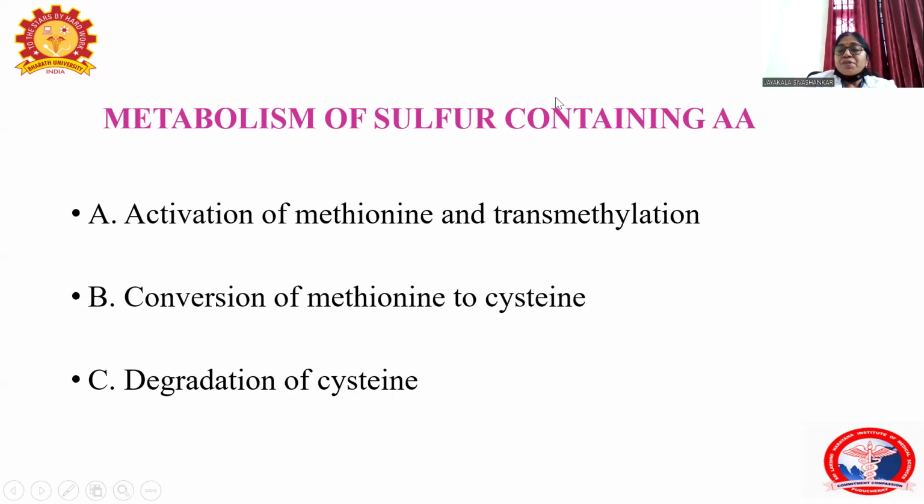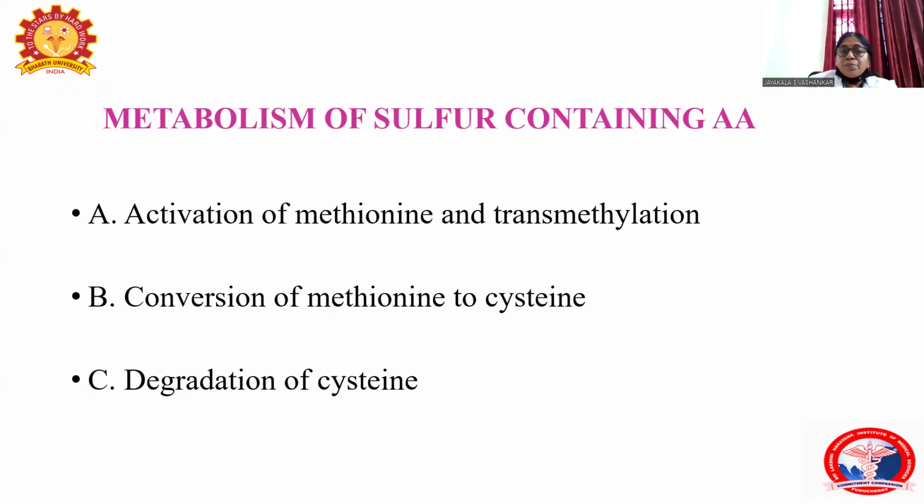The metabolism of sulfur containing amino acids is grouped into three pathways. One is the activation of methionine and transmethylation reactions. Second is conversion of methionine to cysteine. And third is degradation of cysteine. Under these three categories, we'll see the metabolism of the sulfur containing amino acids.